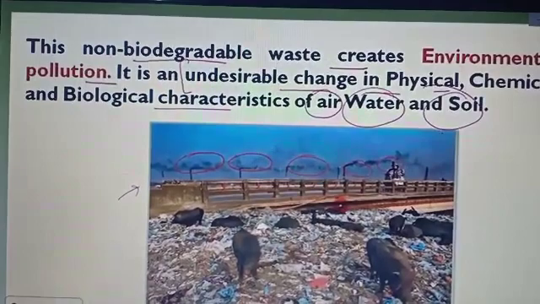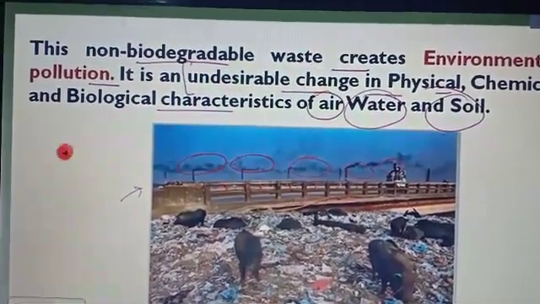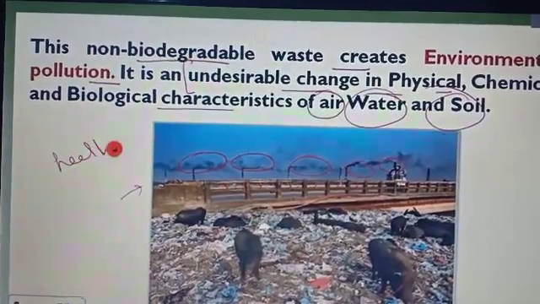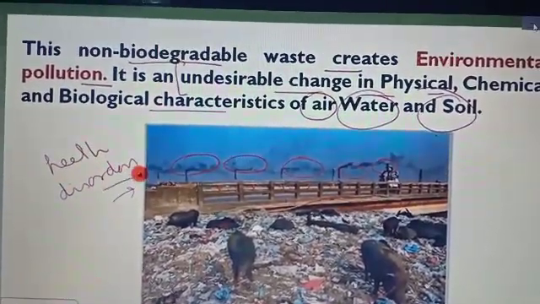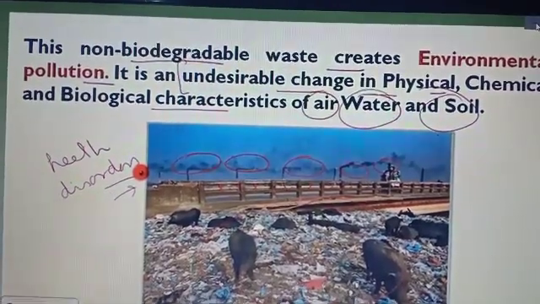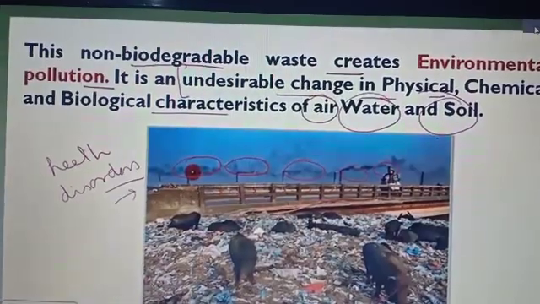Here you can see in the figure there is water pollution, then air pollution, where from the chimneys lots of fumes arise, and too much plastic is there, which causes soil pollution as well.